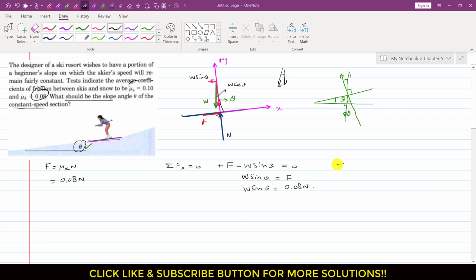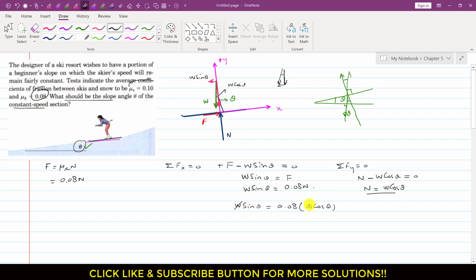Now if I apply the summation of forces along y equals 0, since the system is in equilibrium: the normal force is acting in the positive y direction, so I write N. The cos component of the weight is acting in the negative y direction, so I write minus W cos theta, and this is equal to 0. From this, N equals W cos theta. Let me put it here: W sine theta equals 0.08 N, and we can write N as W cos theta.